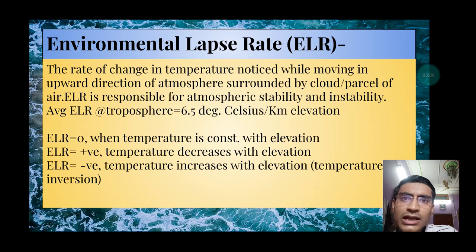The average environmental lapse rate which occurs in the troposphere is 6.5 degrees Celsius per kilometer elevation. That means when we go in the upward direction. And ELR stands at 0 when temperature is constant with elevation. For example, when we go in an upward direction like 1 kilometer, 2 kilometers, and the temperature is 10 degrees Celsius, 10 degrees Celsius, 10, then ELR is 0.